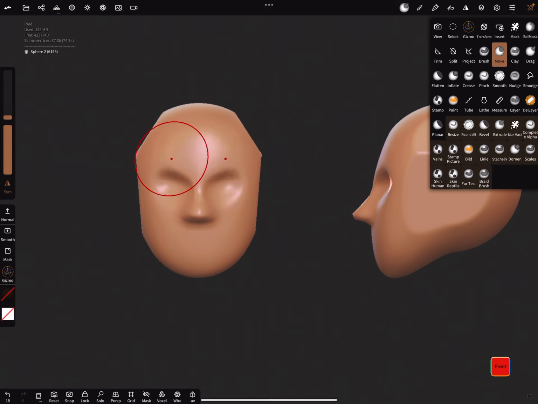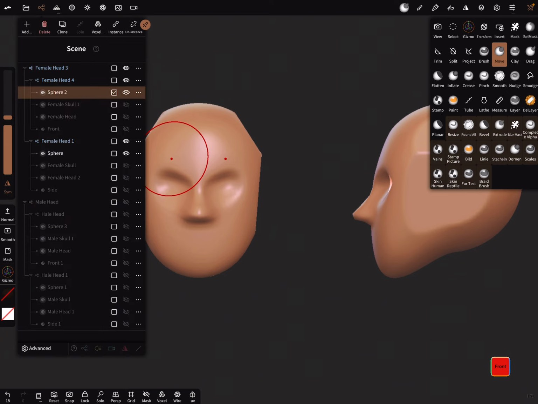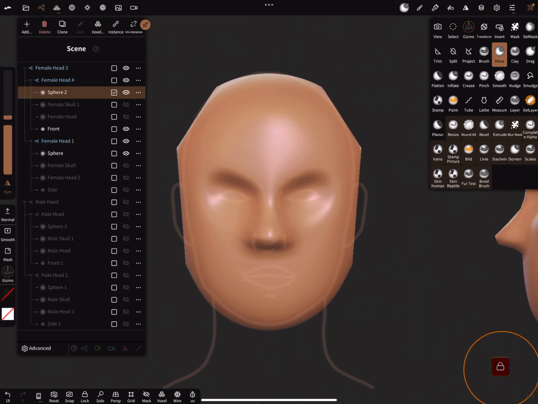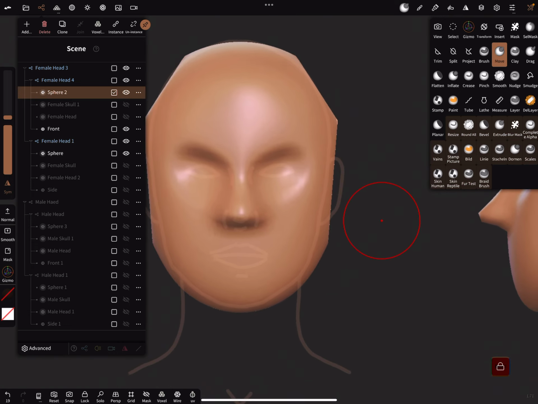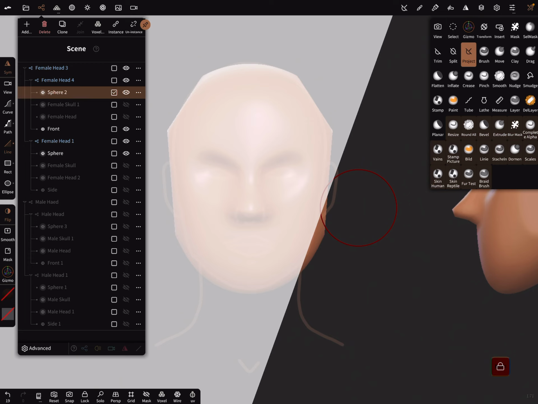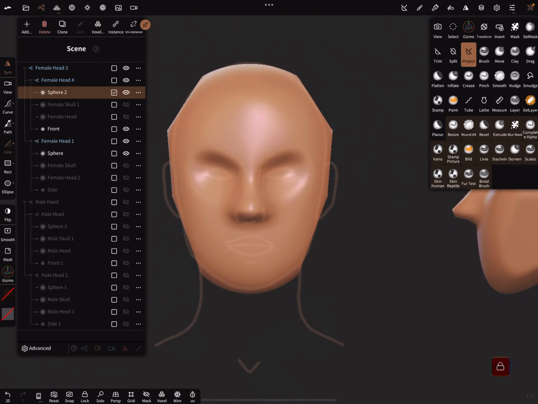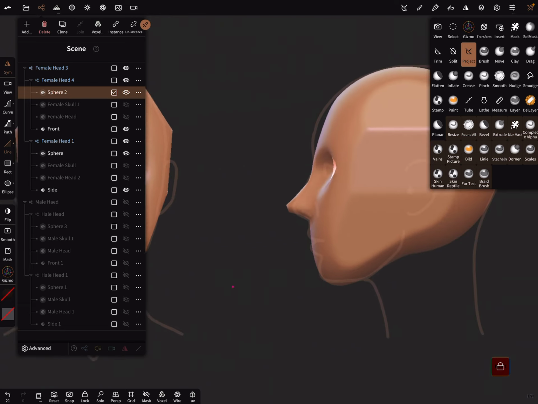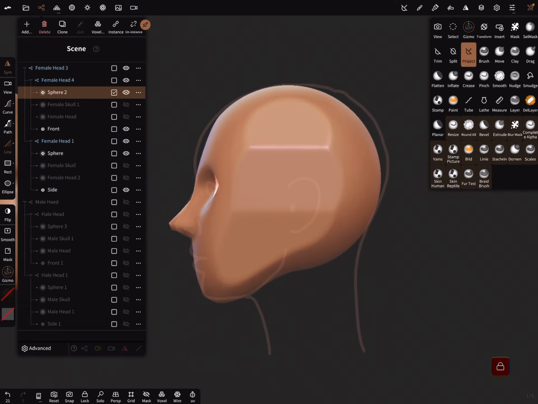And if you want to check your work, you can make the views visible like this, and make sure that you're in the correct front view. And here it's possible to refine your work like this. And if you want to check the side view, look at this.